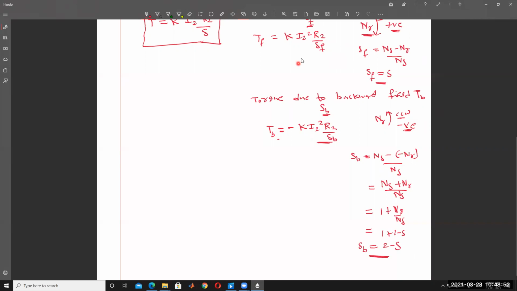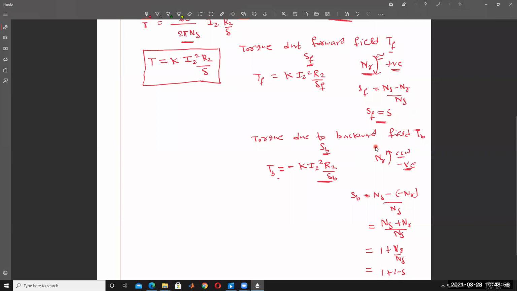So backward slip is equal to 2 minus S. Substitute here the backward slip. So TB is equal to minus K into I2 square into R2 divided by SB, that is 2 minus S.